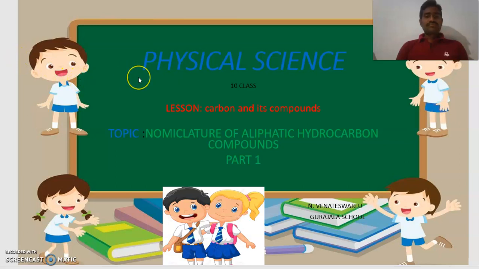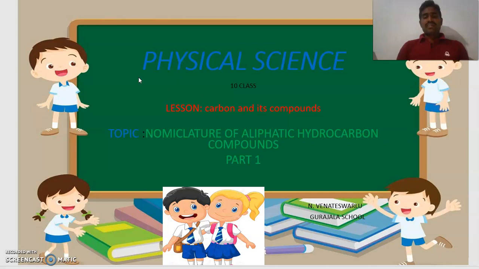First of all, why are we giving names to the different hydrocarbons? Because hydrocarbons are thousands of molecules, so it is very difficult to memorize all the names.